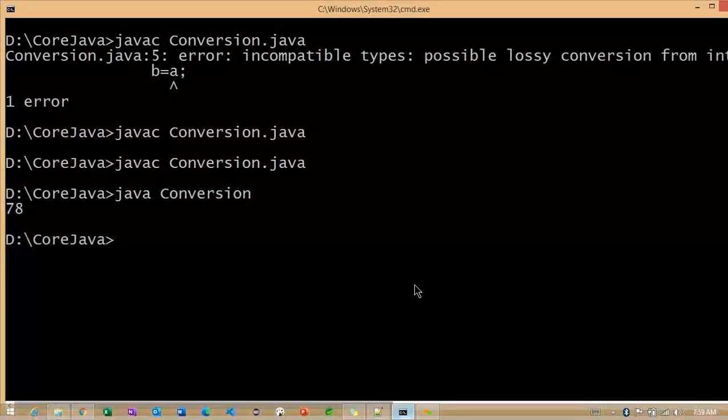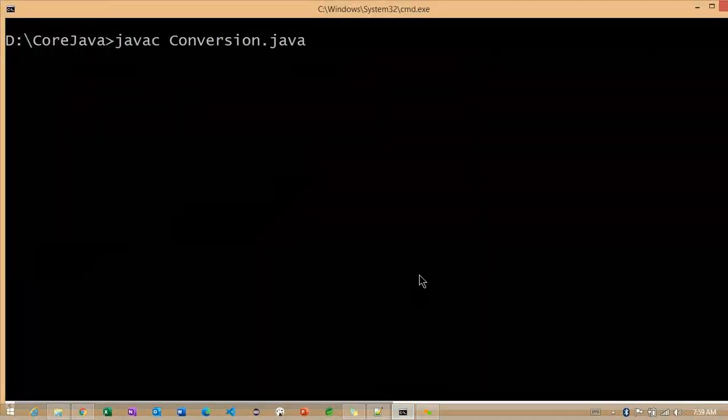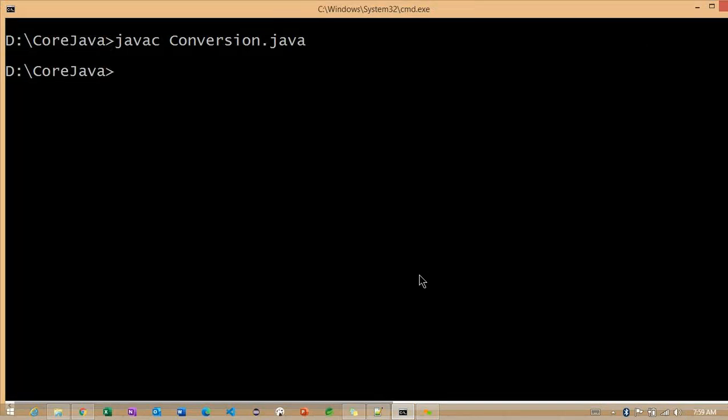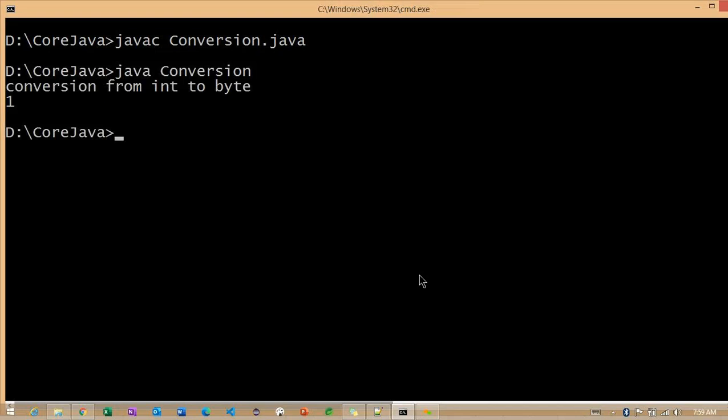Now observe here, if I run this example, javac Conversion.java and java Conversion. What is the value we are getting here? 1. But what is actually the integer value we have? 257. How is this value calculated and how does the 1 come here?